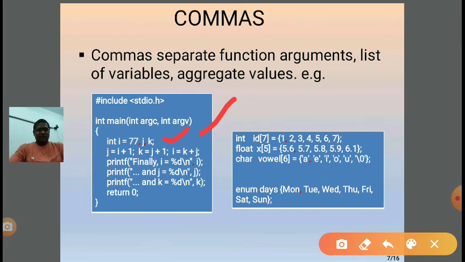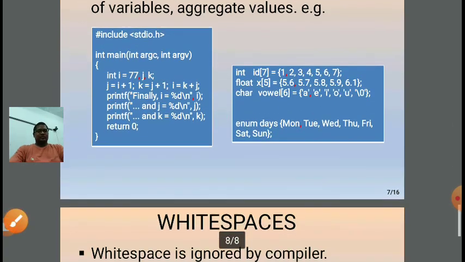Next, i, j, k are three variables separated with commas. In printf also, the message, comma, i: variable and message can be separated with a comma. While initializing array elements we have to use a comma as separator. In enum also we have to use a comma because it contains a list of values. So wherever there are more than two components, a comma is used to separate them.